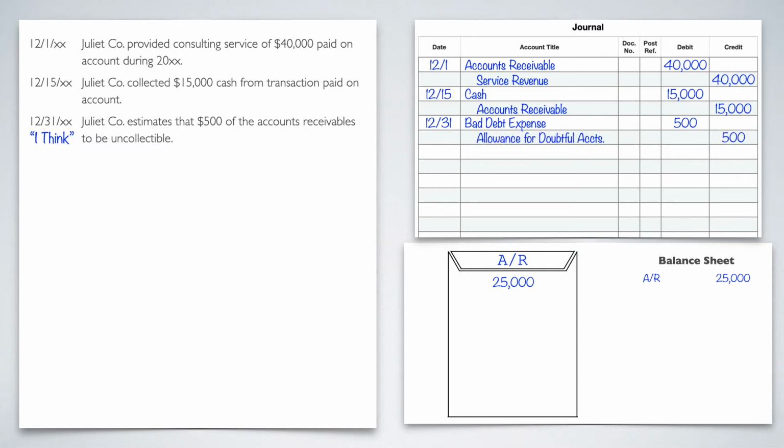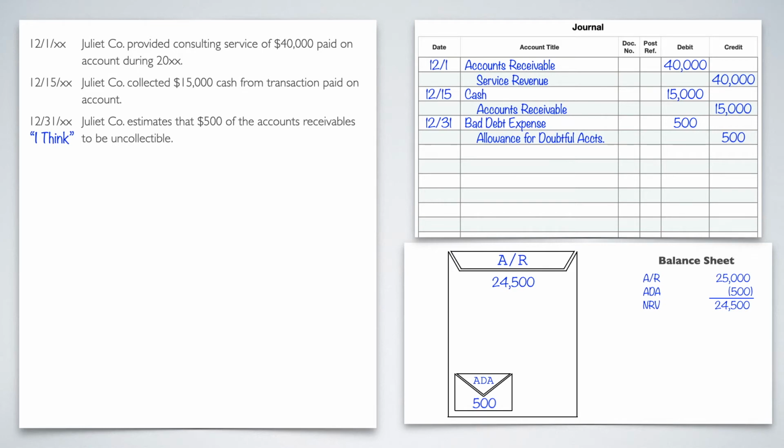Now, what does that mean? Well, within our big envelope, we're going to put a smaller envelope that's going to be called ADA. And we're going to take a portion of that 25,000 and put it into that smaller envelope. So we'll take 500 of it, put it in the smaller envelope. Now, if you look at the entire AR envelope, it still adds up to be 25,000. We just broke it into two pieces. So we're going to take this portion of ADA, put it on our balance sheet as a negative number. And what that's going to do is if we subtract the two, that's going to give us our net realizable value of 24.5. Now remember, net realizable value is the total realizable cash value. So this is the total cash value. This is really what we think we're going to get. And that's the first year.